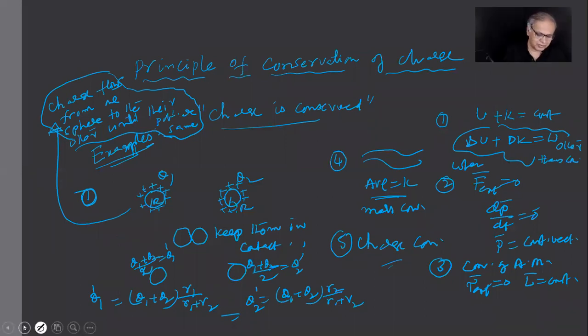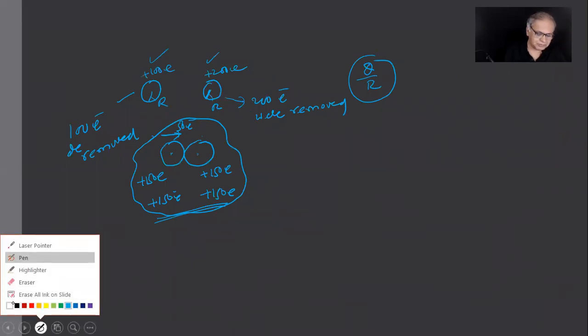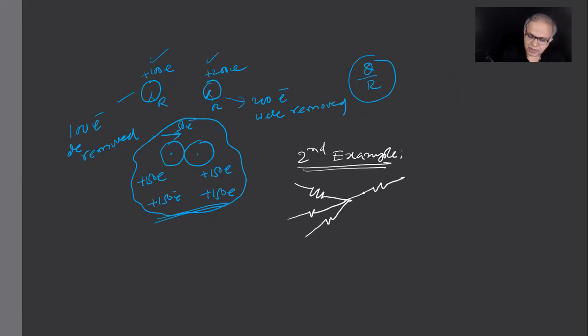Then I'll continue. The second example. Second example of what? Tell me. Charge conservation. Look, in 10th class also you learned the sum of the currents entering a junction is equal to the sum of the currents leaving a junction.